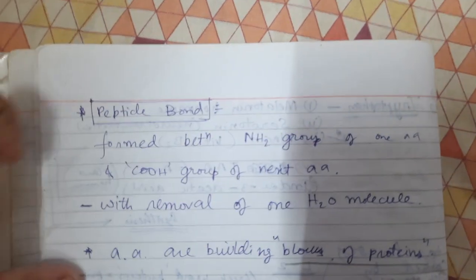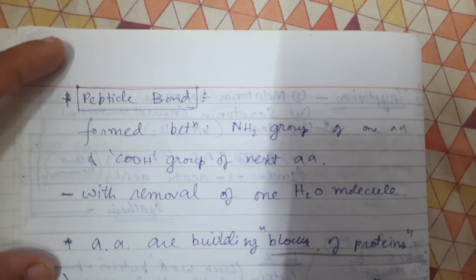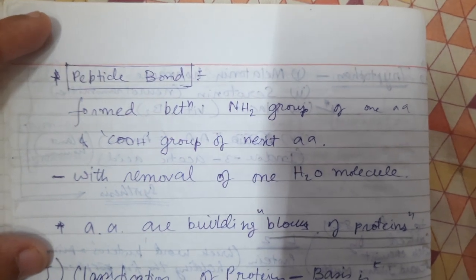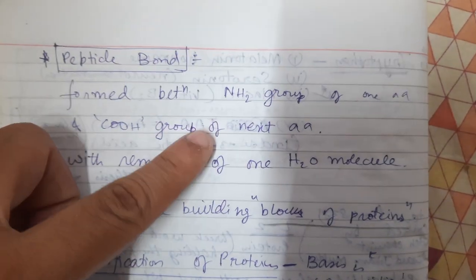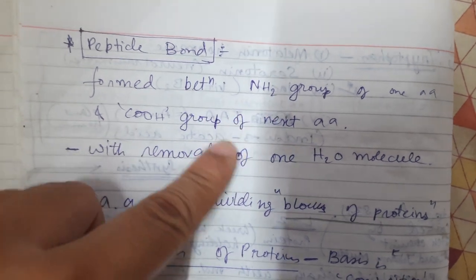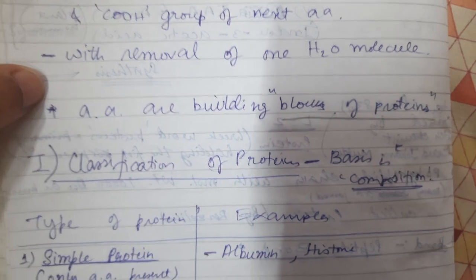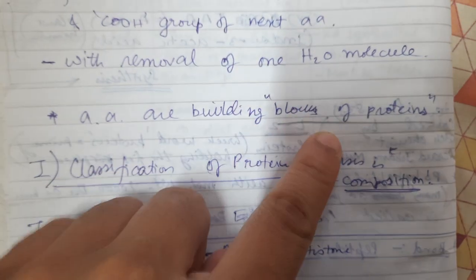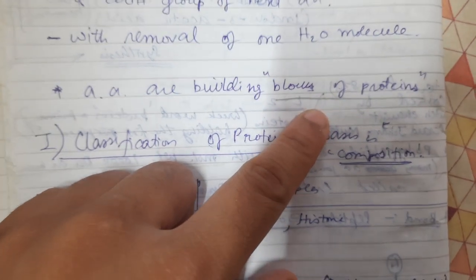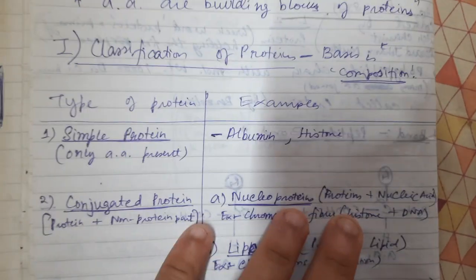So now let us know about the peptide bond. This bond is formed between the amino group of one and the carboxyl group of another, and a water molecule is removed, and amino acids are the building blocks of proteins.